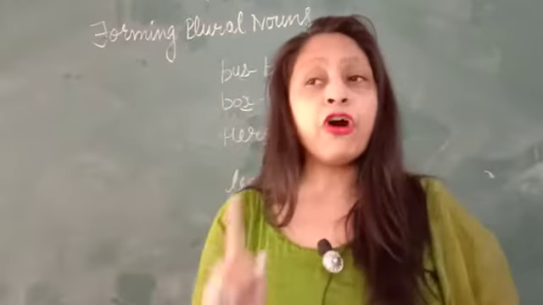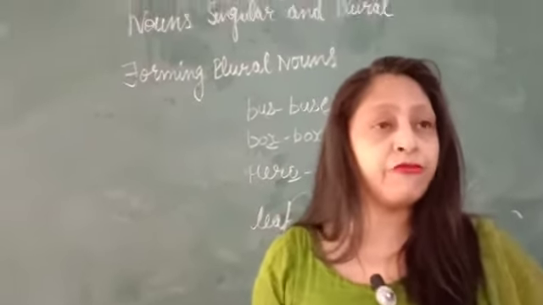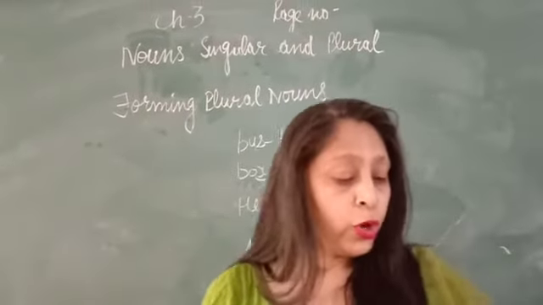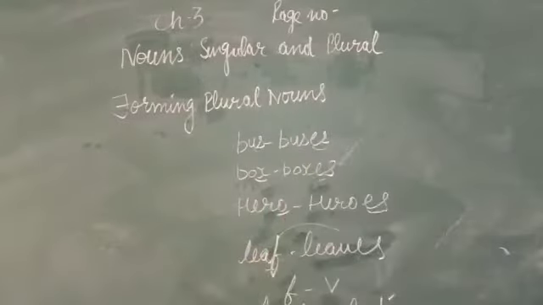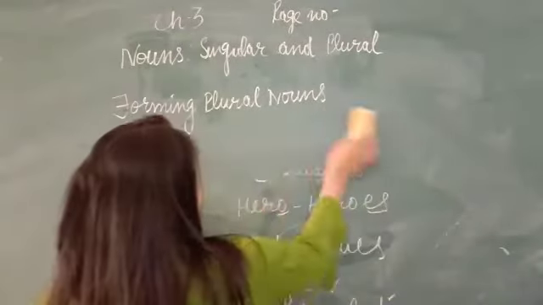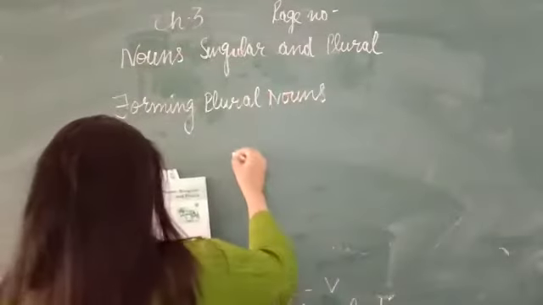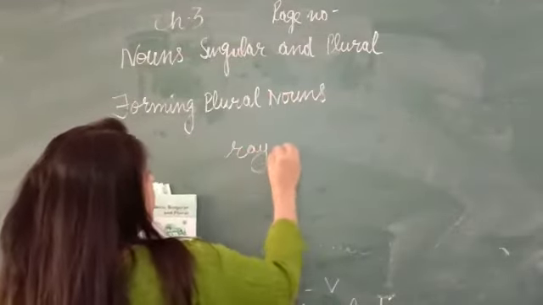Next, for nouns that end in a vowel (a, e, i, o, u) plus y, we just add s. For example, ray, rays.